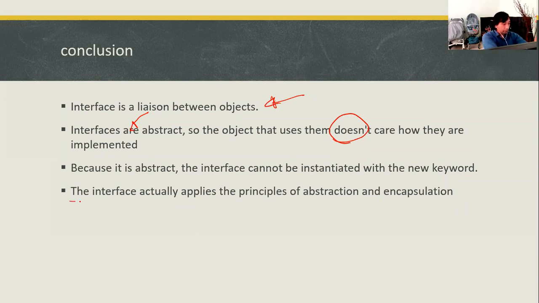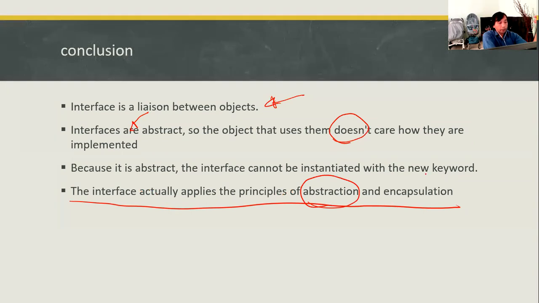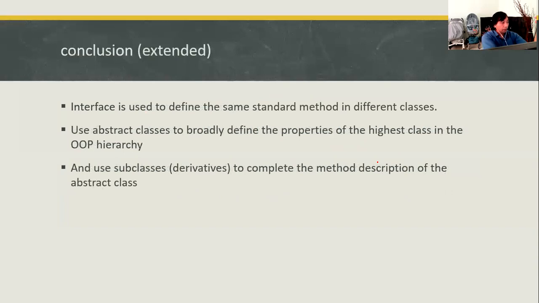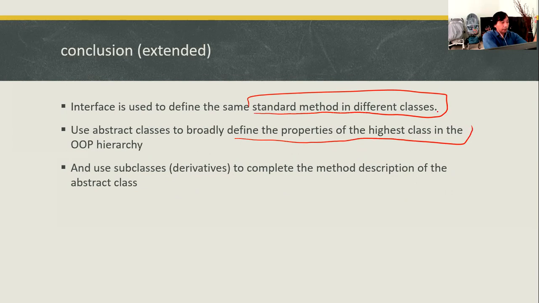So this is the basic understanding. The interface actually applies the principle of abstraction and encapsulation. Interface is used to define the same standard method in different classes. Use an abstract class to broadly define the properties of the highest class in the OOP hierarchy. And use a subclass as a derivative of inheritance to complete the method description of the abstract class itself.